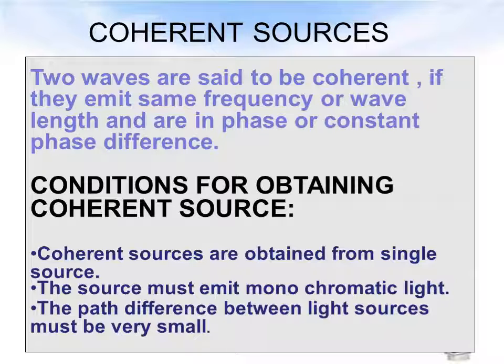Then the next question comes: how to get coherent sources, or what are the conditions for obtaining coherent sources? There are three conditions. The first condition is coherent sources are obtained from a single source. The second condition is the source must emit monochromatic light. The third condition is the path difference between the light sources must be very small. These are the three conditions to obtain coherent sources.